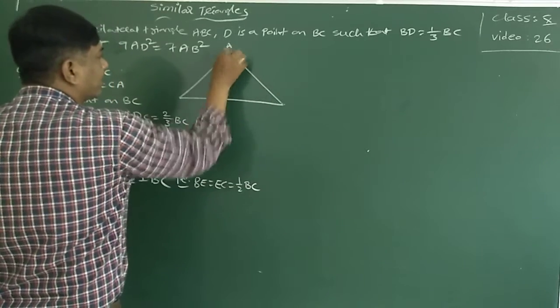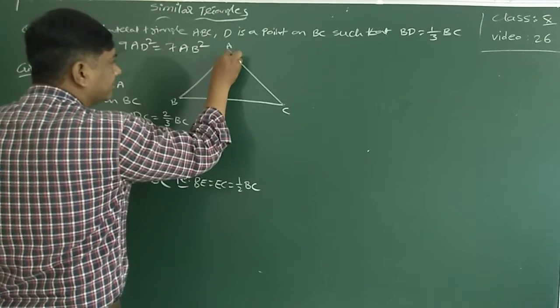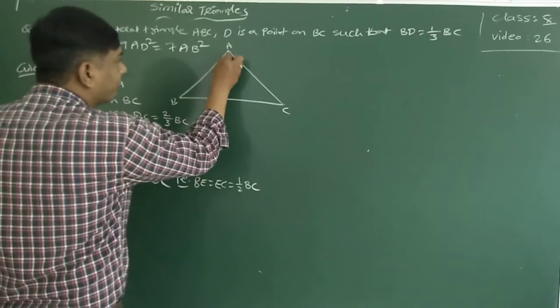ABC is an equilateral triangle. D is one of the points. BD is equal to 1/3 of BC. I joined AD.